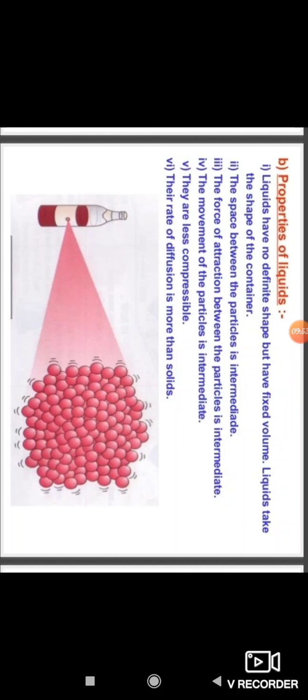The gases from the atmosphere diffuse and dissolve in water. These gases, especially oxygen and carbon dioxide, are essential for the survival of aquatic animals and plants.